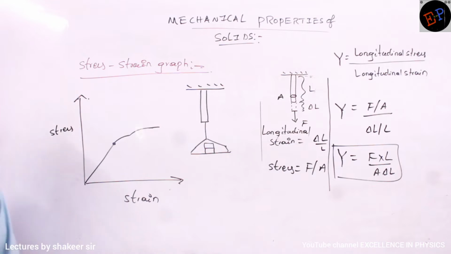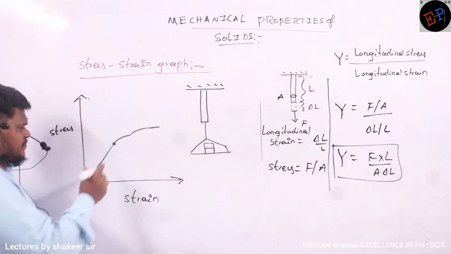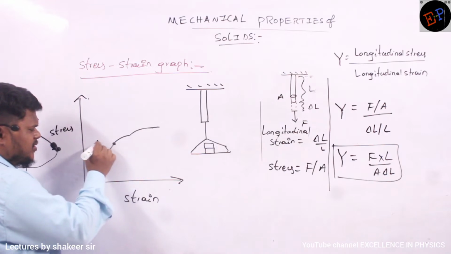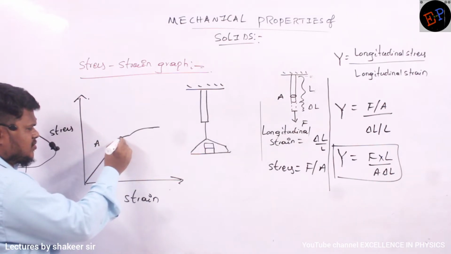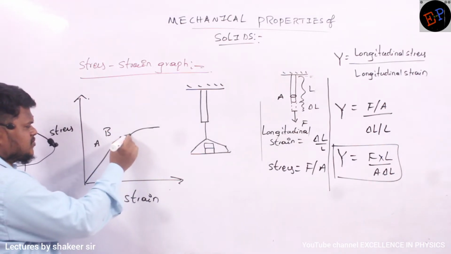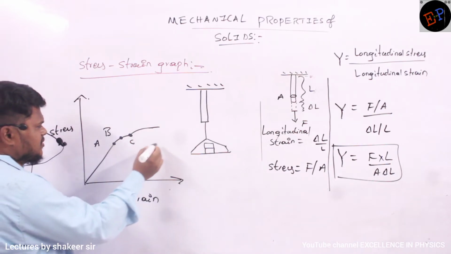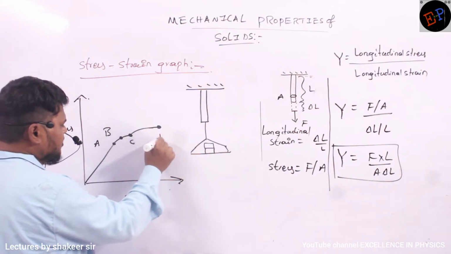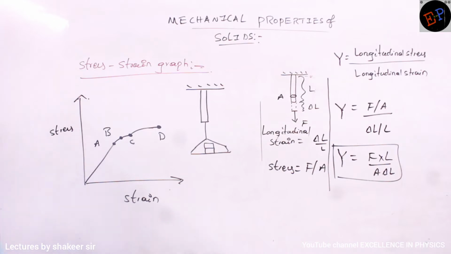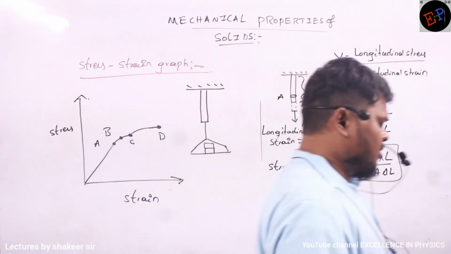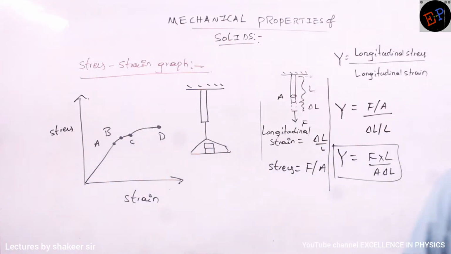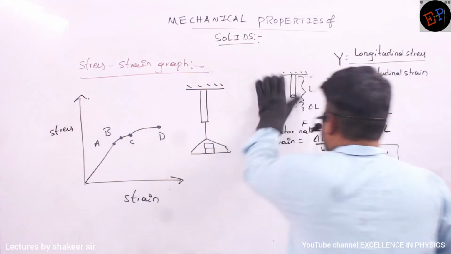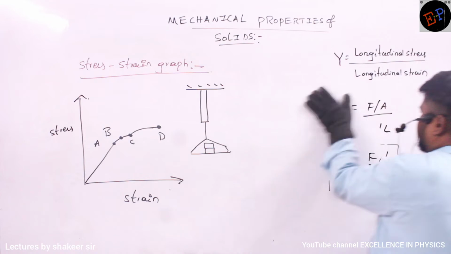Here you will not get a straight graph. That is the importance of this graph. This point is called point A, this point is called point B, this point is called point C, and this point is called point D. These are the 4 points, and questions can be asked on these points. Questions can be asked on the slope of the graph also. Now let us try to understand the meaning of this graph.